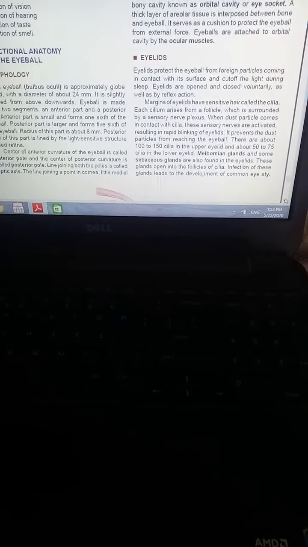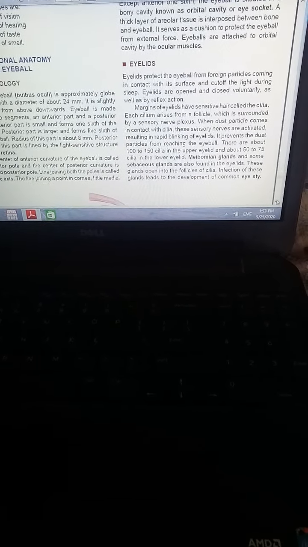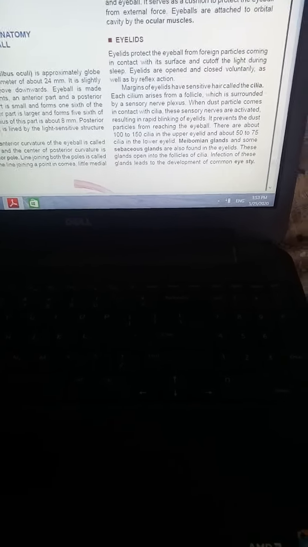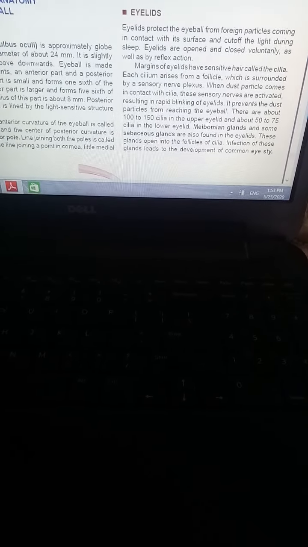So whenever a dust particle or any foreign particle comes into contact with the eyelids or the cilia, it will start rapid blinking of the eyelids. Now it also prevents dust particles from reaching the eyeballs, and there are about 100 to 150 cilia in the upper eyelid and about 50 to 75 cilia in the lower eyelid. So this is about the eyelids.